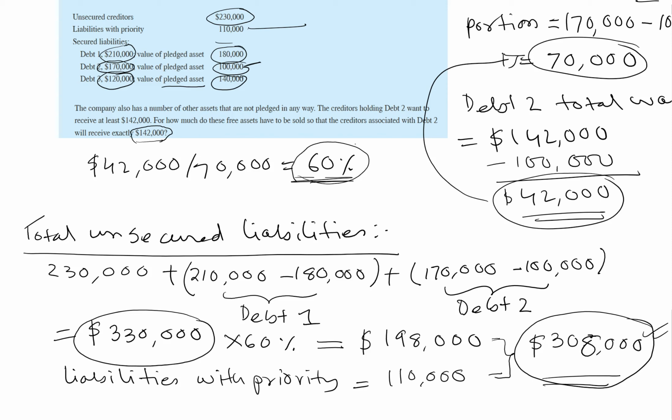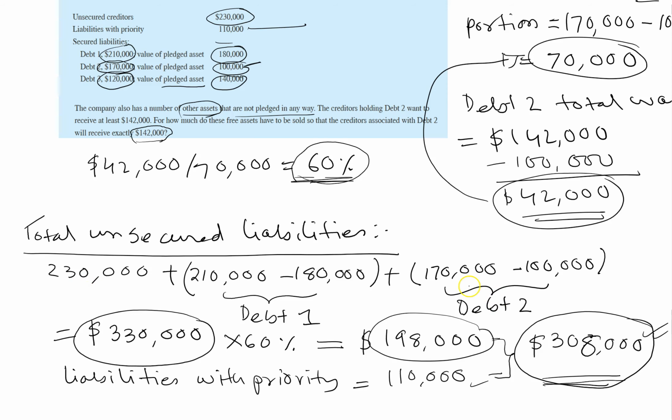So now we can check it with some backward calculations. Whatever other assets they have are free assets, not placed in any way. So they must sell them for $308,000. Once they sell them for $308,000, they will pay the liabilities with priority, 110. Then they will have 198. 198 is 60% of unsecured liabilities. That means debt 1 and debt 2 will get 60%, and even the unsecured creditors group will also get 60%.